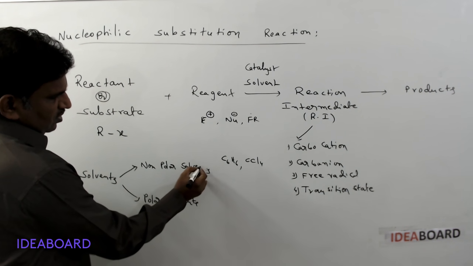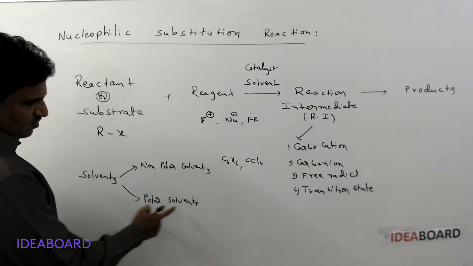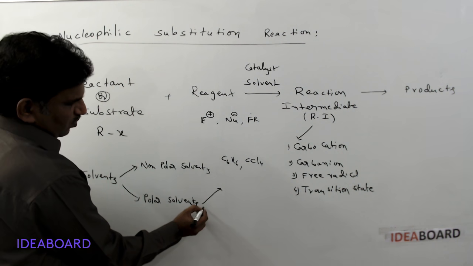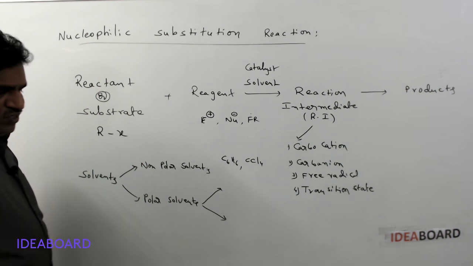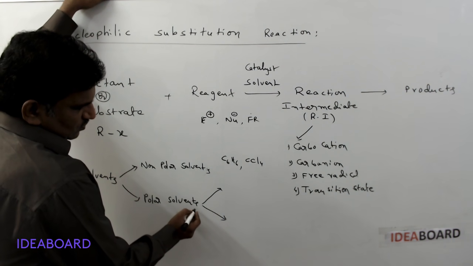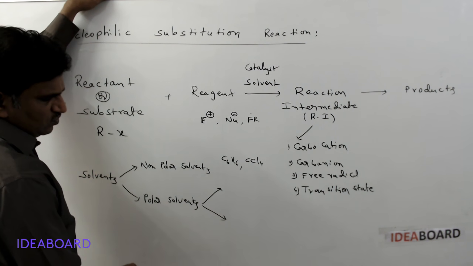Next, polar solvents. Polar solvents have polarity, so positive and negative charge formation occurs. Polar solvents are again of two types.